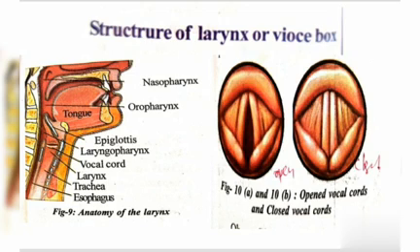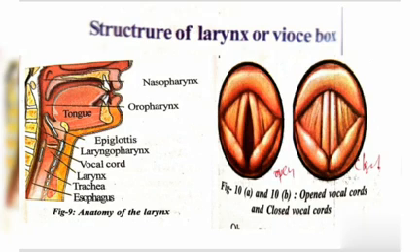Do you know the length of the vocal cord in men is nearly 20 millimeters? In women it is about 5 millimeters less, whereas in children it is shorter.